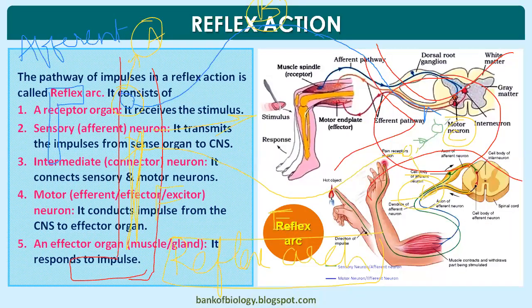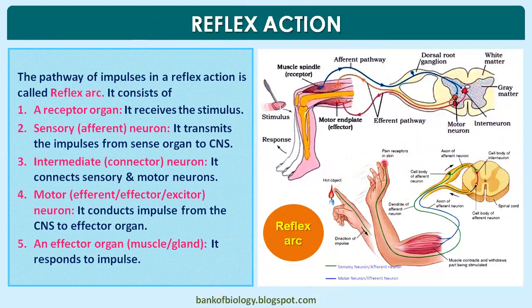Let me show you the same in this particular diagram. With yellow, I'm passing over the afferent nerve fiber, then the internuncial neuron, the motor neuron, and then reaching the muscle. You can't understand it clearly there, that's why I showed it separately.